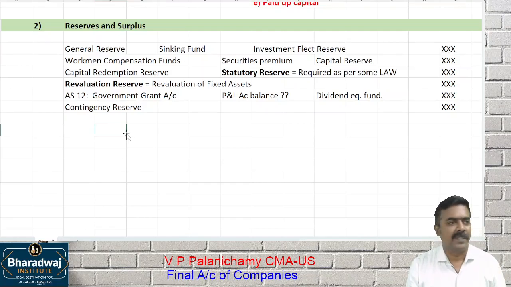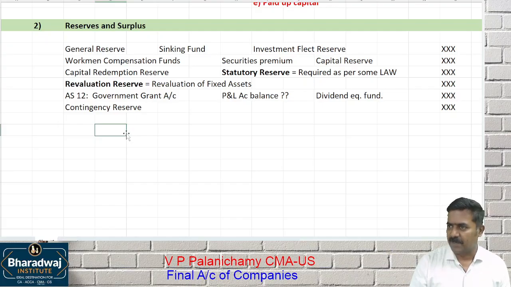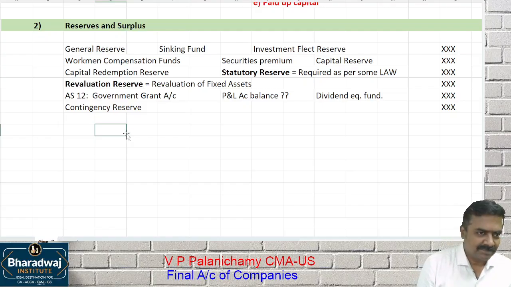See, certain expenses incurred by the company do not have any value, but they will not be charged immediately in the P&L account. Expenses are spent by the company that do not have any value. We don't charge them in the P&L account. Can you tell them?